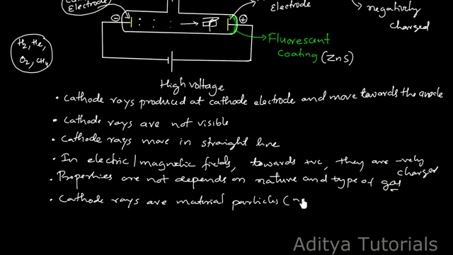They have mass associated with kinetic energy, half mv squared. These particles hit the pinwheel and make it rotate, and they also produce fluorescence, which means they are charged particles. These are some of the observations made from the discharge tube.